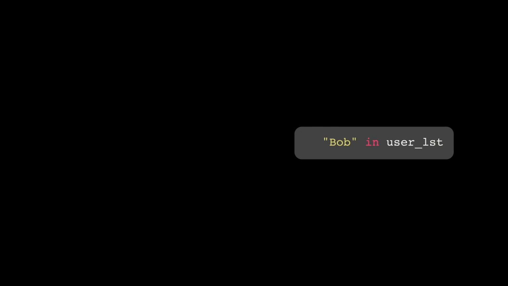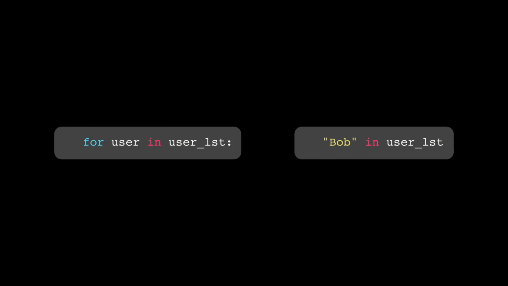A few syntax to point out. Remember in the previous chapter, we learned that the in keyword can check whether a data is indeed inside a list. The same in also appears when we're writing for loop. I just want to say those two in means complete different things under the two different contexts. This in is more like asking a question. Is it in there? This in is more like a statement saying that the loop variable user will change its value one by one to every element inside the list.